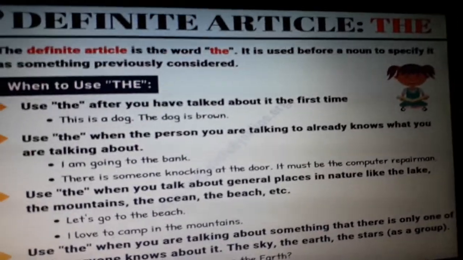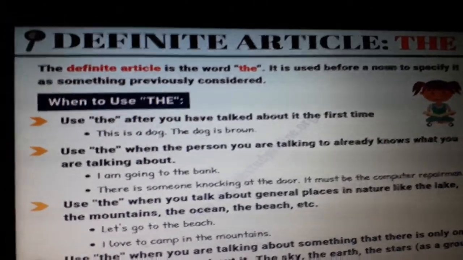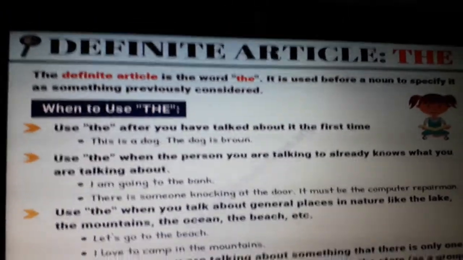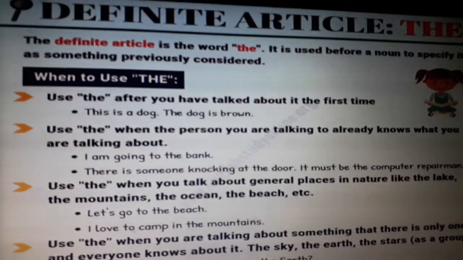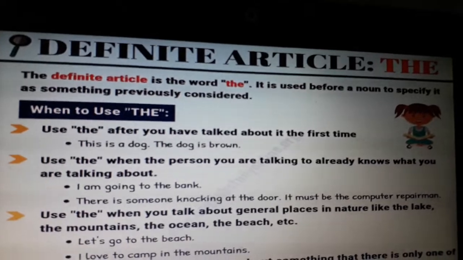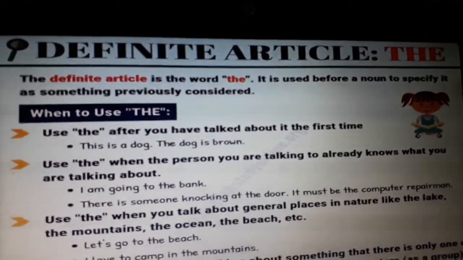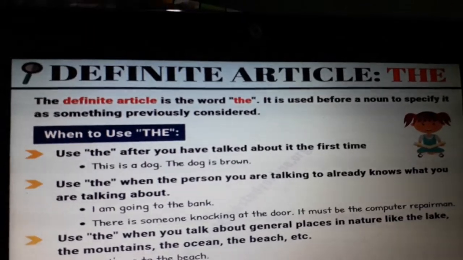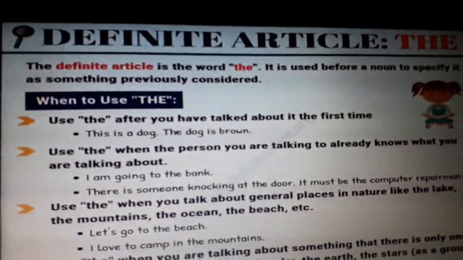A car is parked outside my house. A car, a common car, any car, right? Now again I am talking about the same car. In my next sentence I will say the car belongs to my aunt. Because I am talking about the same car, means a particular car, I have used the. Earlier it was not a particular car because I had never discussed that car earlier, so I did not put the, I used a car, right? But in the second sentence, when I am talking about the same car about which I have talked in the previous sentence, I will put the before it. The car belongs to my aunt.